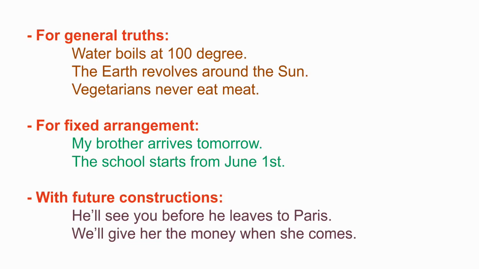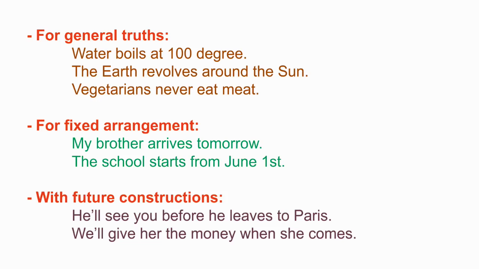Example: my brother arrives tomorrow, which is a fixed or determined action in future, but it can be expressed in simple present. The school starts on June 1st, which is also an arranged or fixed arrangement.